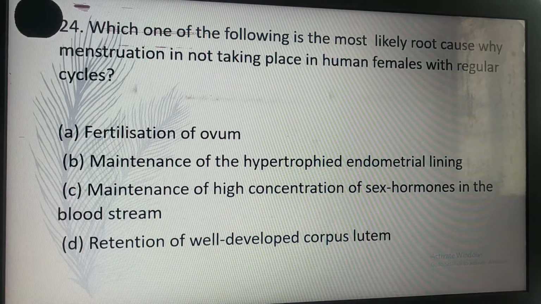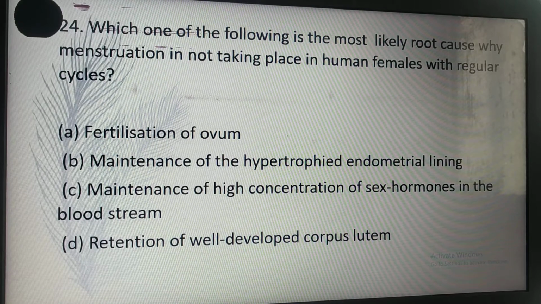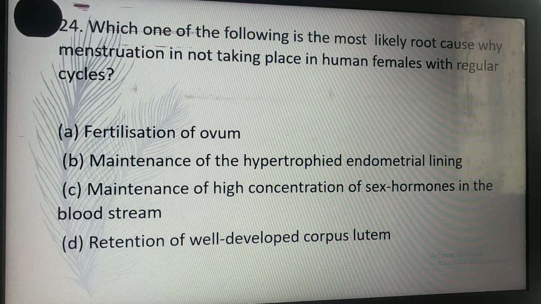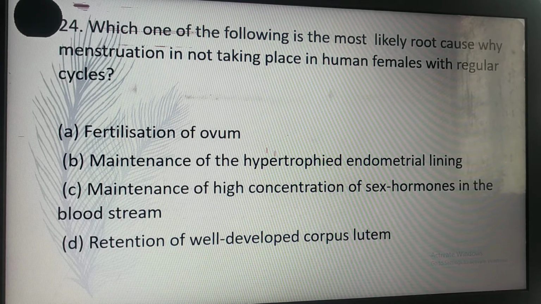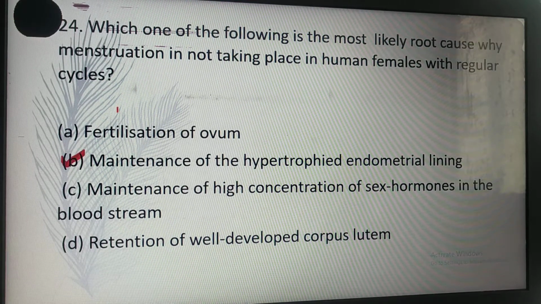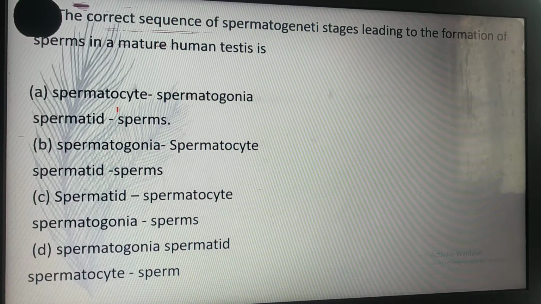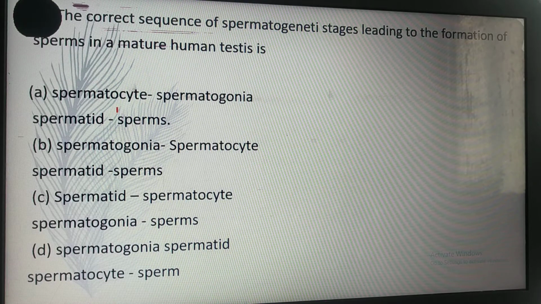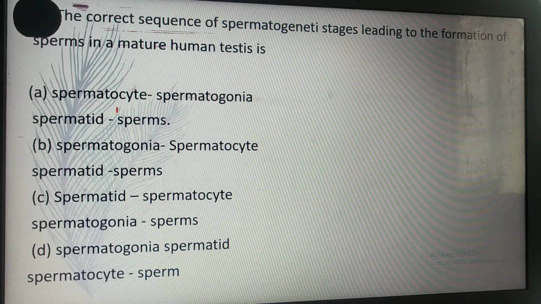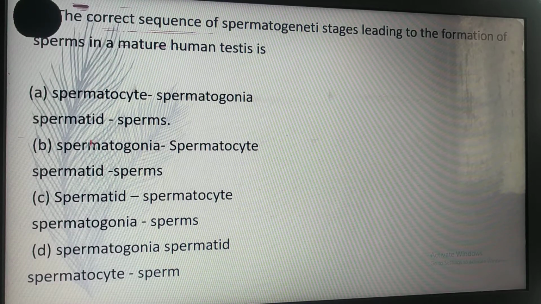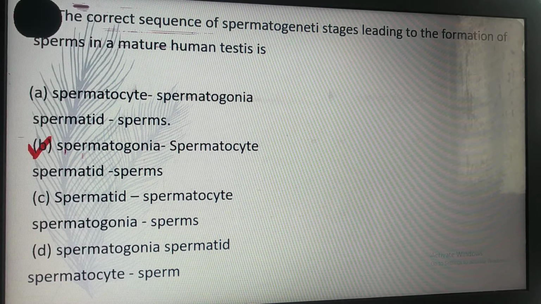Which one of the following is the most likely root cause why menstruation is not taking place in human females with regular cycles? Maintenance of hypertrophied endometrial lining. B is the correct answer for this question. The correct sequence of spermatogenic stages leading to the formation of sperms in mature human testes is B. Spermatogonia, spermatocyte, spermatid, sperms. This is the correct sequence.